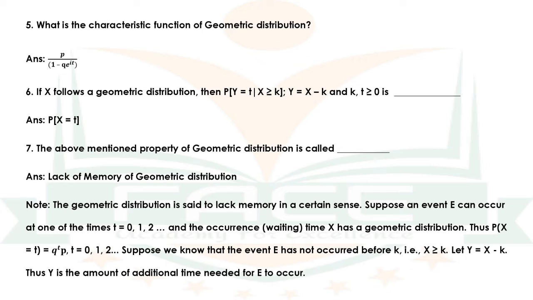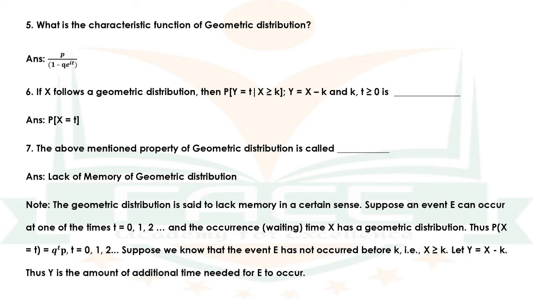If B were waiting for the event E and is relieved by C immediately before the time k, then the waiting time distribution of C is the same as that of B. This is the lack of memory property of geometric distribution.